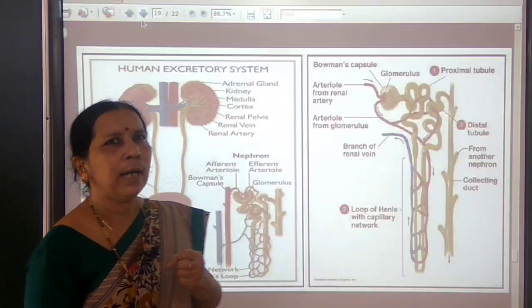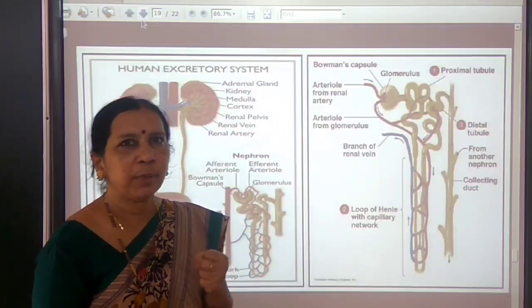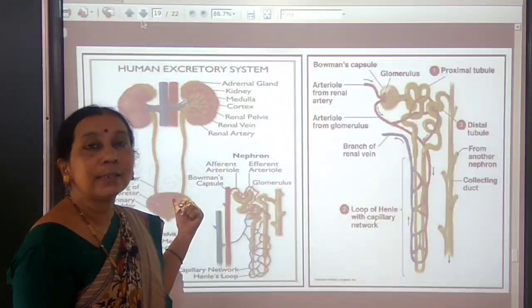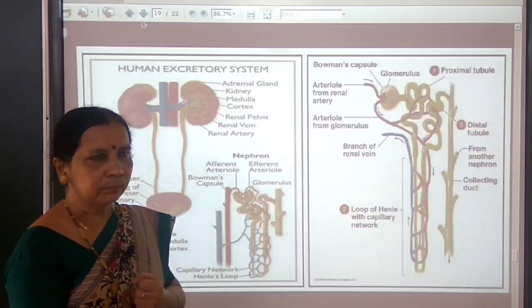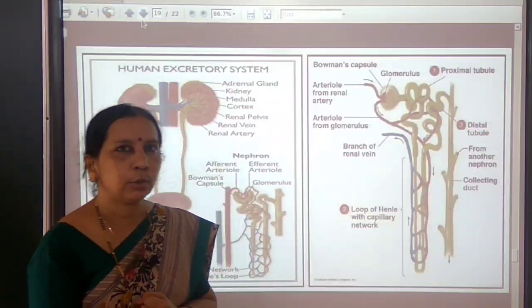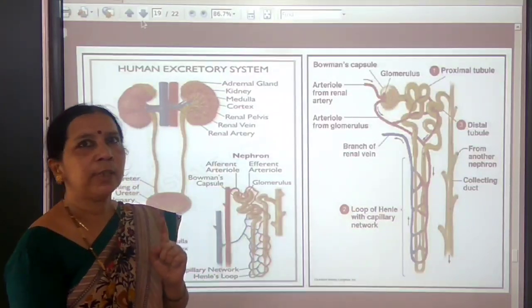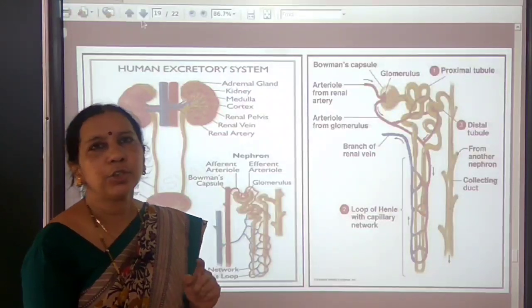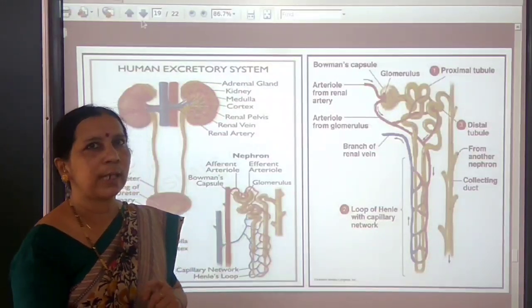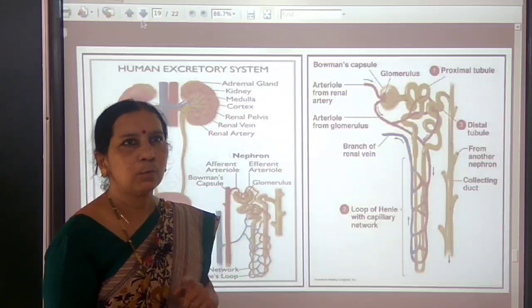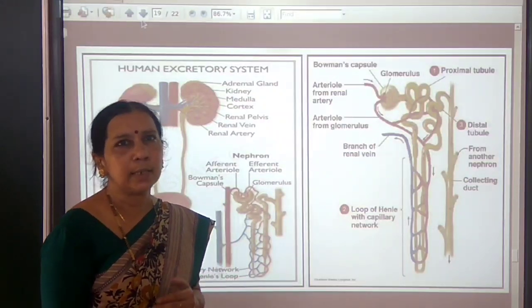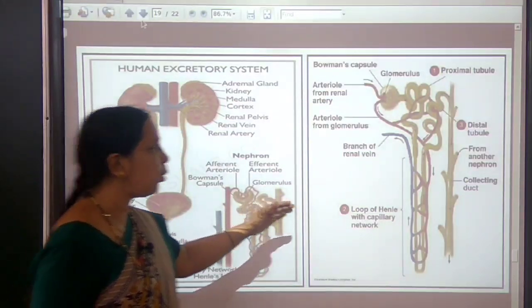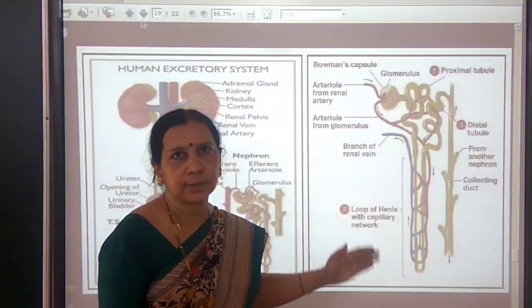So we have an urge to urinate, because it is under nervous control. But we cannot control it for a long time. If these nitrogenous wastes are stored for a long time, they become toxic to the body and we face many kidney problems. So this is how our kidney functions.